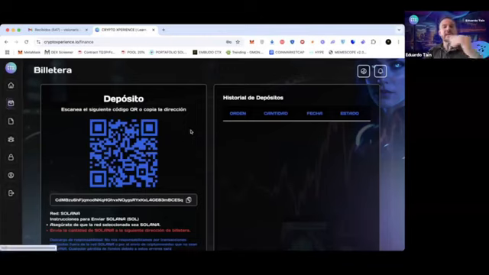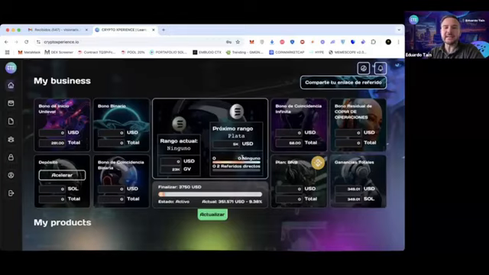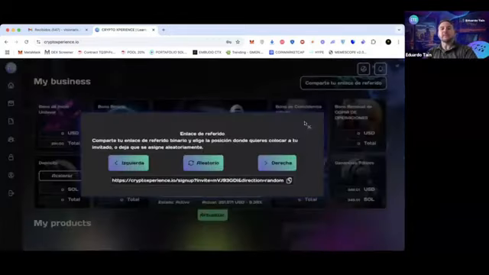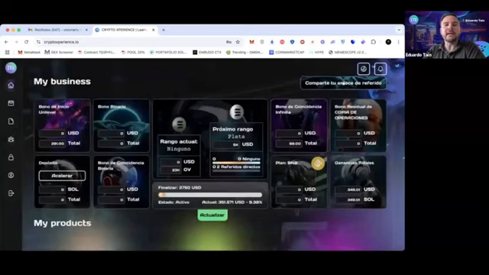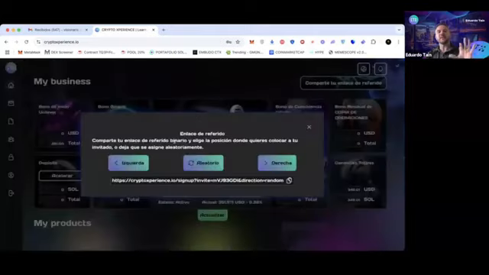And in this case here is the deposit part, but I want to do something, because it usually takes a few minutes. Sometimes it's immediate, sometimes it can take up to 5 minutes. I'm going to make a registration with the link I have here. When you invite someone, a friend, anyone who wants to become a partner or affiliate of CTX, you go here to the right at the top and it shows share your link. And you have 3 options.